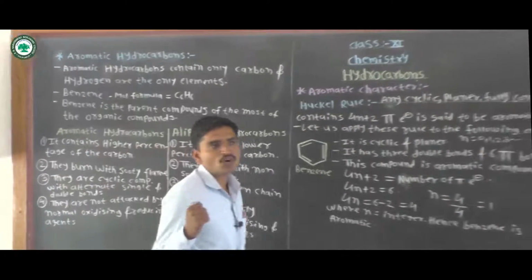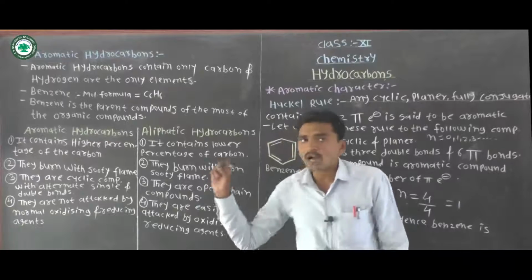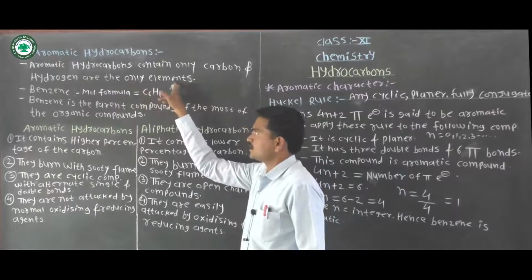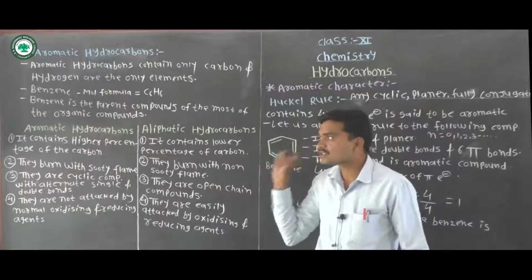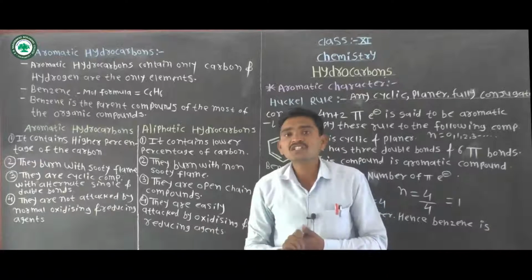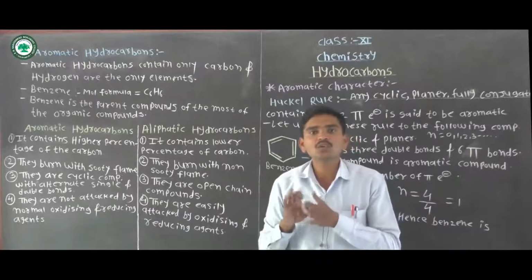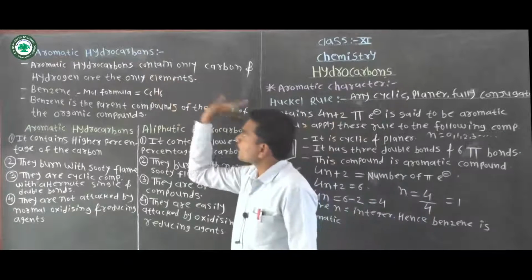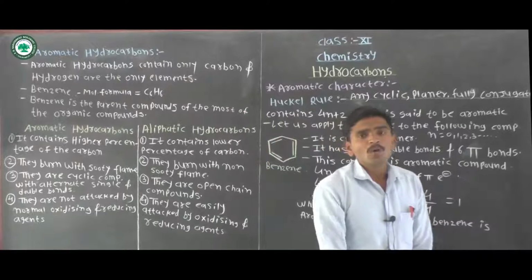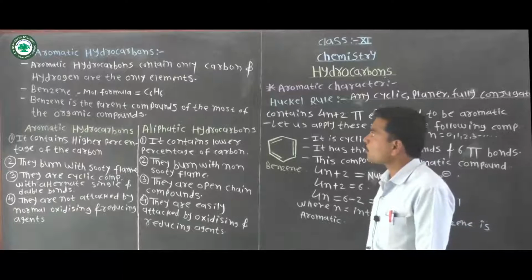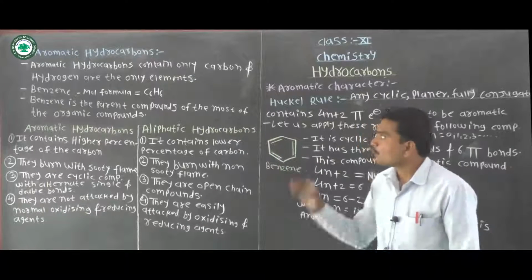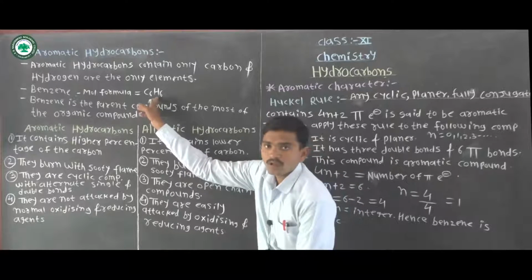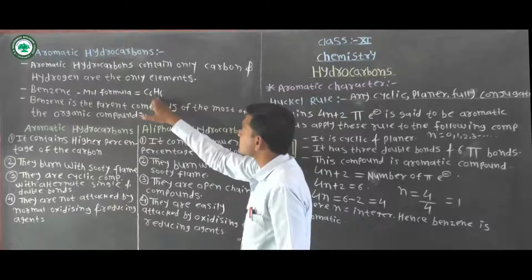Aromatic hydrocarbons means what? Aromatic hydrocarbons contain carbon and hydrogen as the only elements in their ring or molecular formula. One of the famous examples of an aromatic hydrocarbon is benzene. The molecular formula of benzene is C6H6.